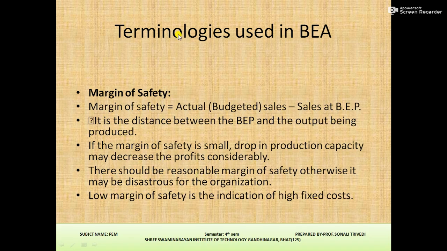Margin of safety. Terminologies used in BEA: margin of safety is equal to actual sales minus sales at BEP. It is the distance between the BEP and the output being produced. If the margin of safety is small, a drop in production capacity may decrease the profit considerably. There should be a reasonable margin of safety, otherwise it may disrupt the organization. A low margin of safety is an indication of high fixed costs.